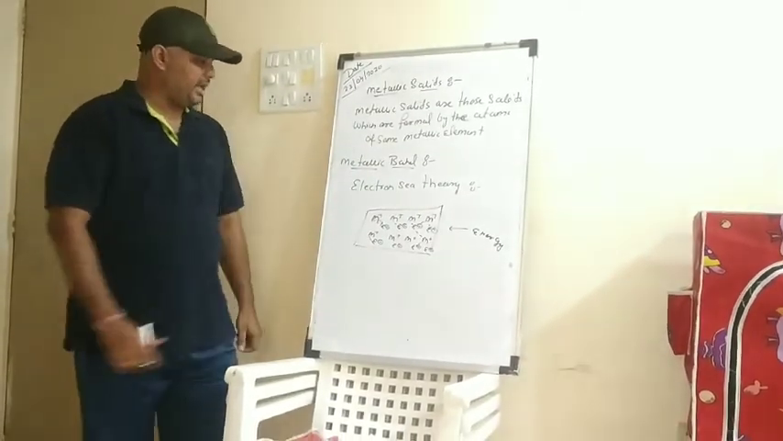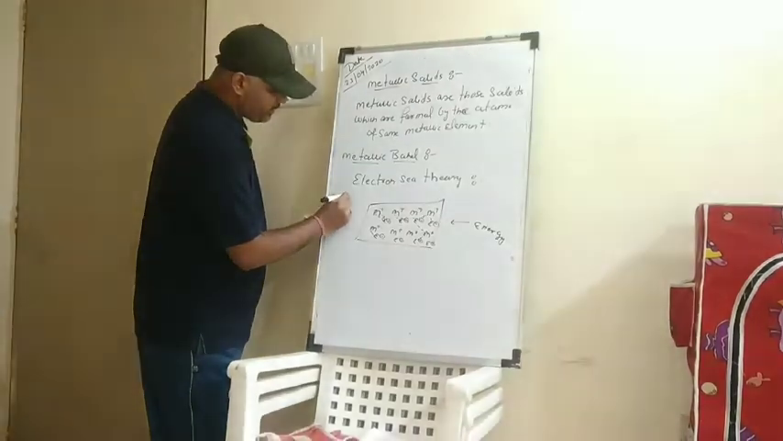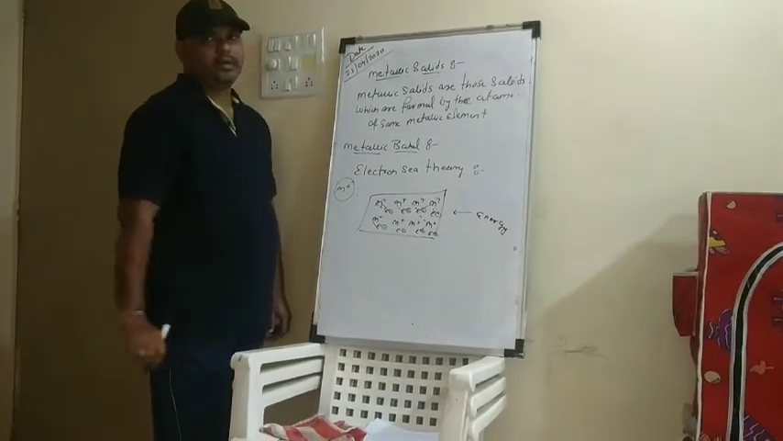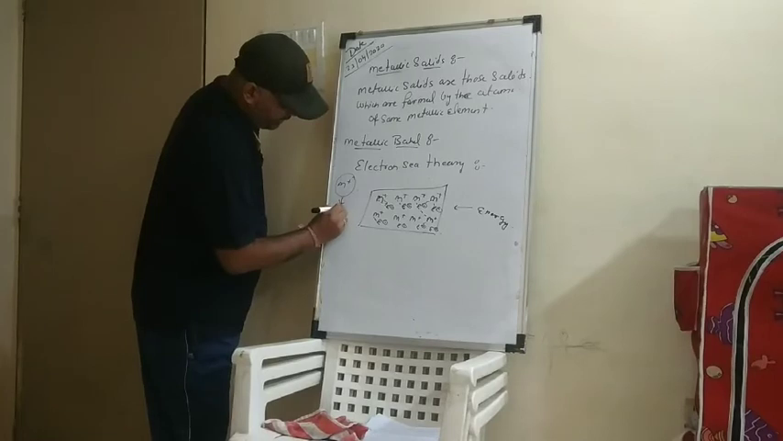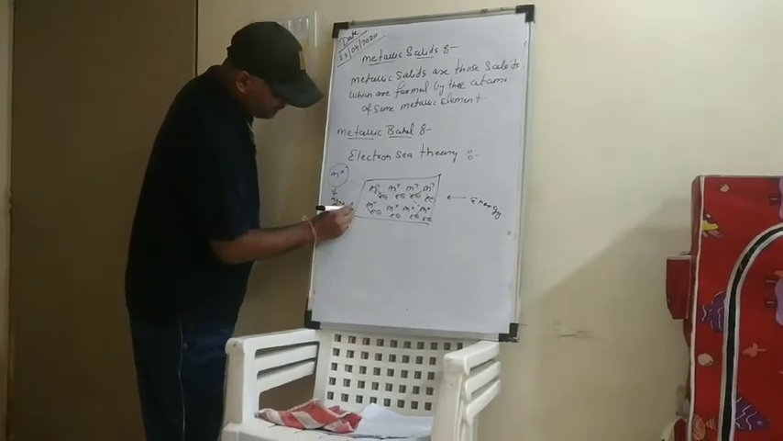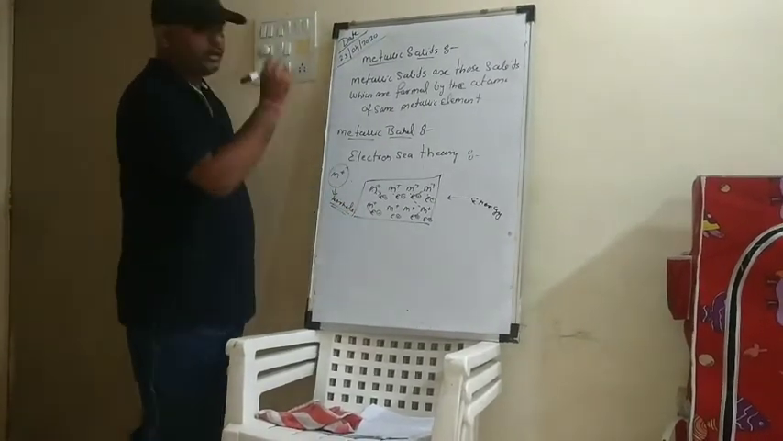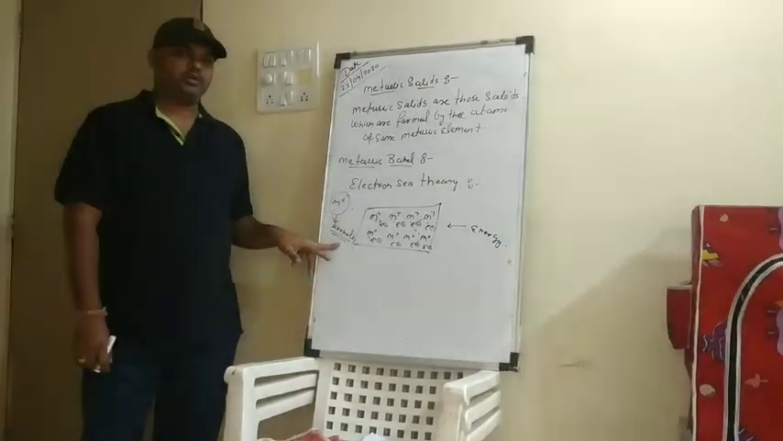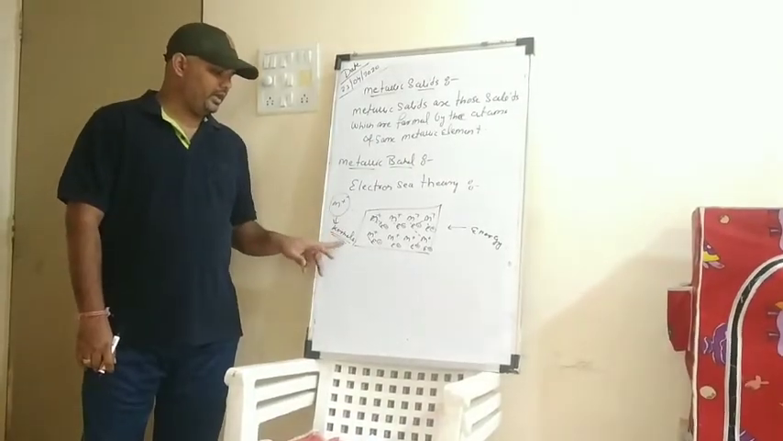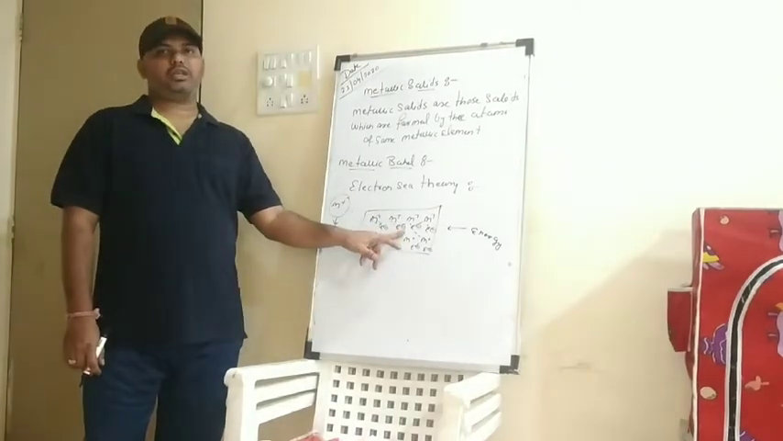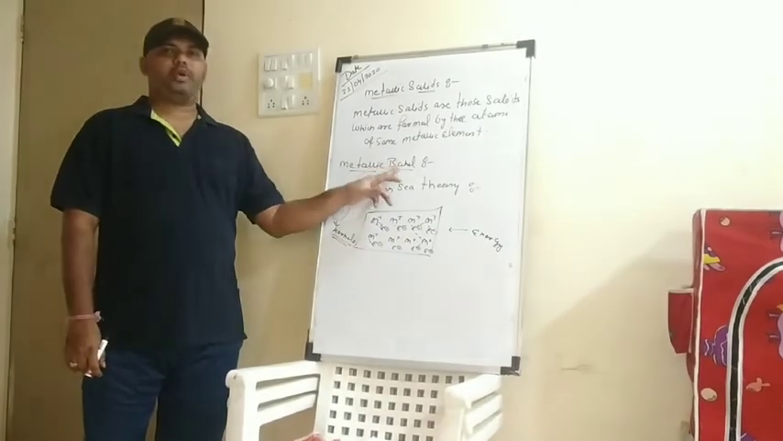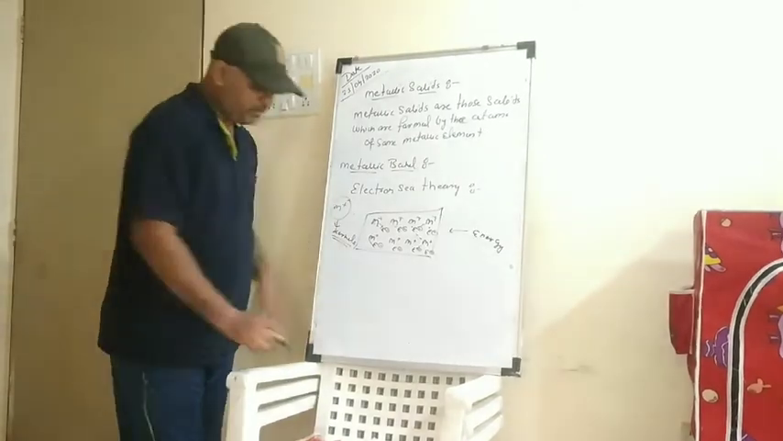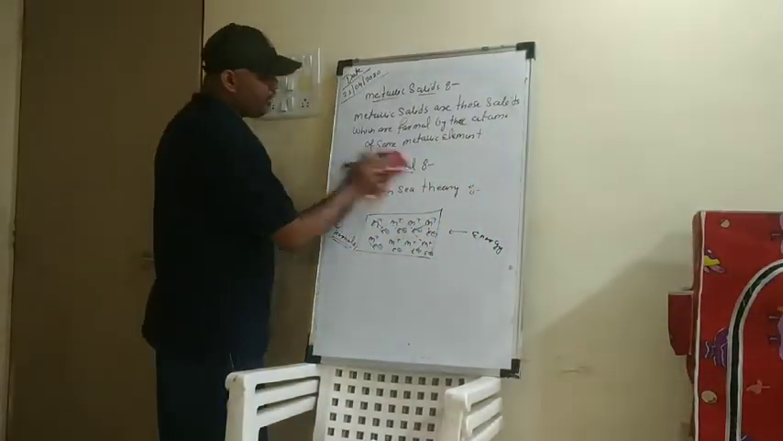Now here, the positive charge developed on the metal ion is also said to be the kernels. So we can say that the electrostatic force of attraction between the kernels and the negatively charged electrons is said to be the metallic bond. I hope that you have understood what a metallic bond is.